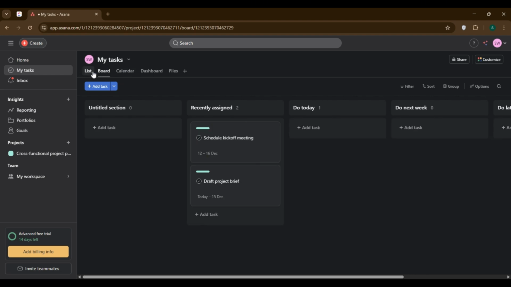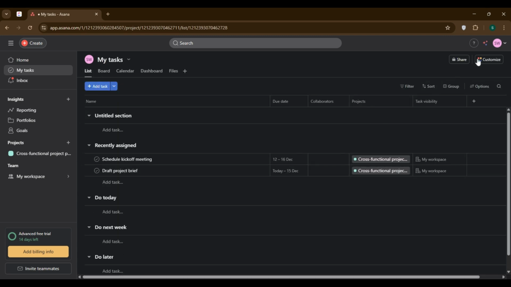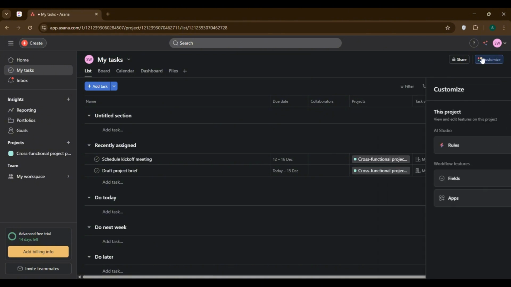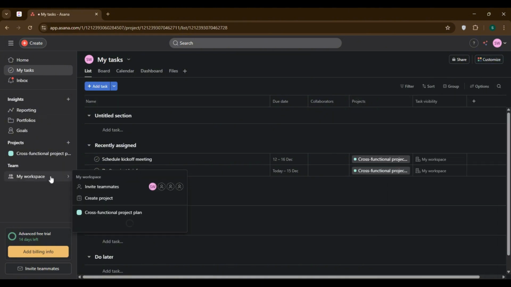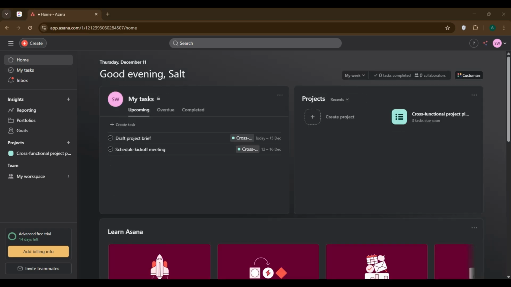Finally, don't skip templates. Asana's free plan has great pre-built templates for common projects. Use them instead of building from a blank project to save hours. And that's it. Avoid these 5 mistakes and you'll master Asana's free plan much faster.